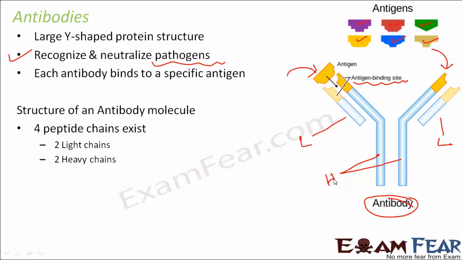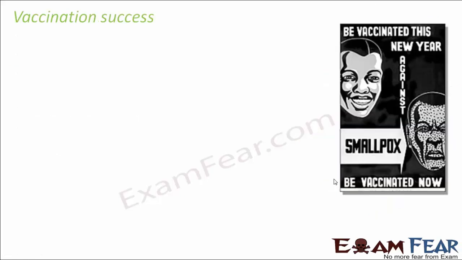So I hope the concept of vaccination is clear to you, because this is very important to understand how vaccination happens and how microorganisms help us in the process of vaccination. Now let us quickly look at the success of vaccination. As I was telling you, it has been a huge success because many deadly diseases like smallpox have been eradicated only because of vaccination. A lot of people died because of smallpox, as there was no treatment. Vaccination could prevent this disease to such a large extent that now nobody suffers from smallpox.